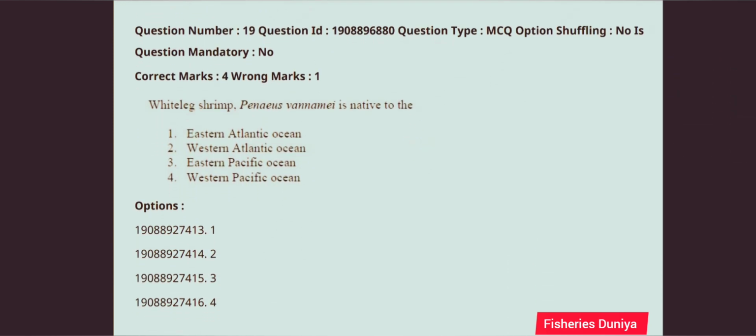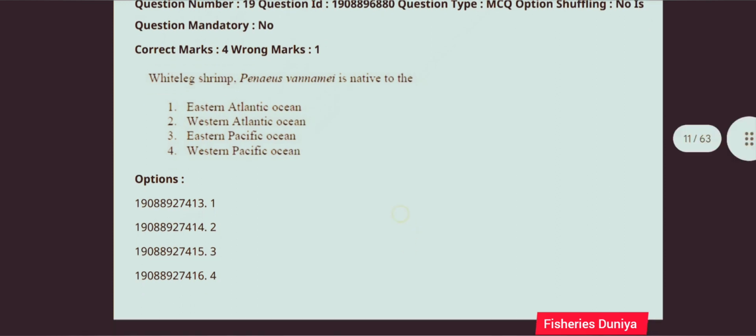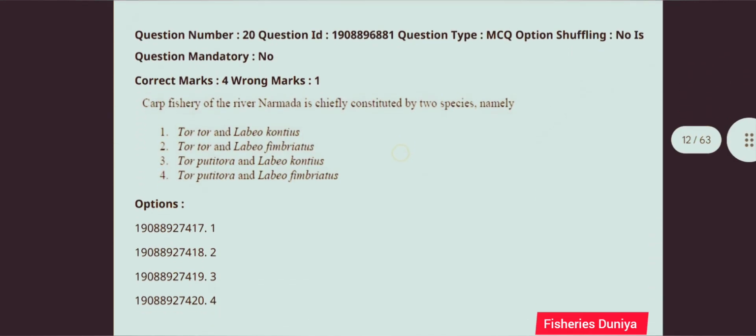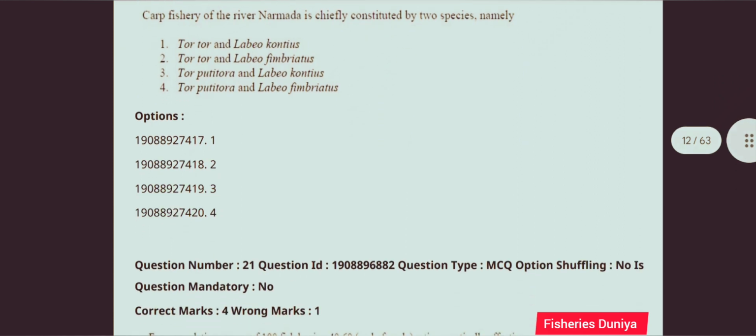Next question, white-leg shrimp Penaeus vannamei is native to the. The correct answer is option number 3, Eastern Pacific Ocean. Next question, carp fishery of the river Narmada is chiefly constituted by 2 species, namely. The correct answer is option number 2, Tor tor and Labeo fimbriatus.